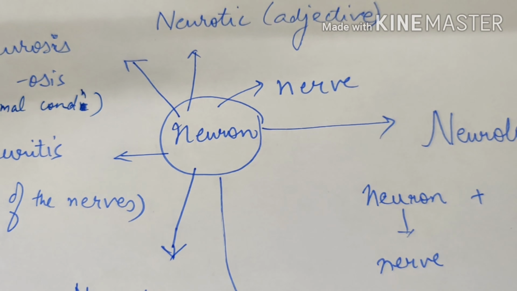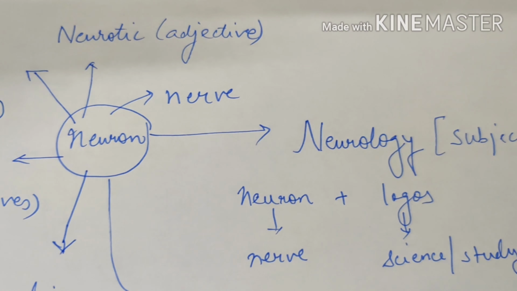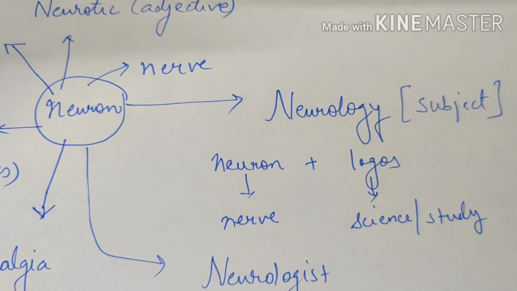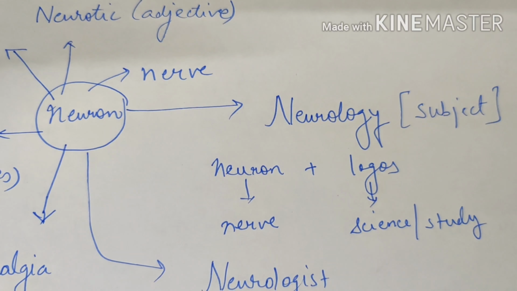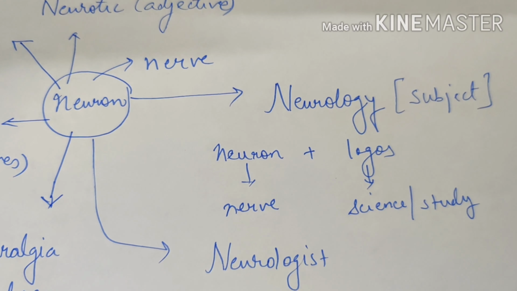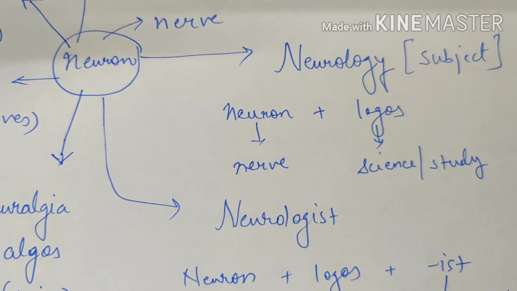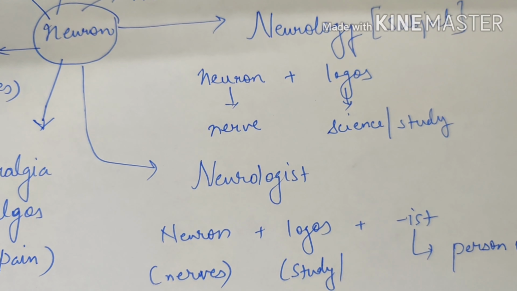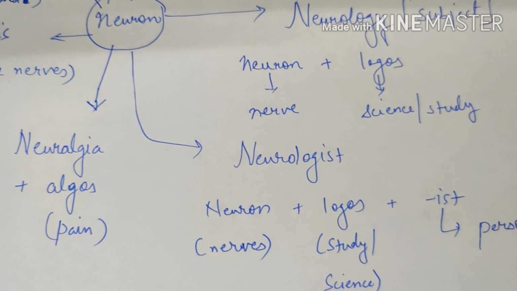Neuron refers to nerves. Neurology is a subject that deals with the study of nerves. So neuron plus logos, that is nerves plus science or study. Neurology comes down to the root words neuron and logos. Neurologist is a person who studies about the nerves. So that is neuron plus logos and ist, the three root words.